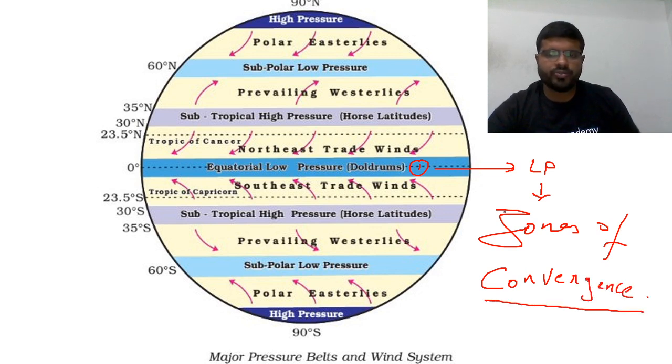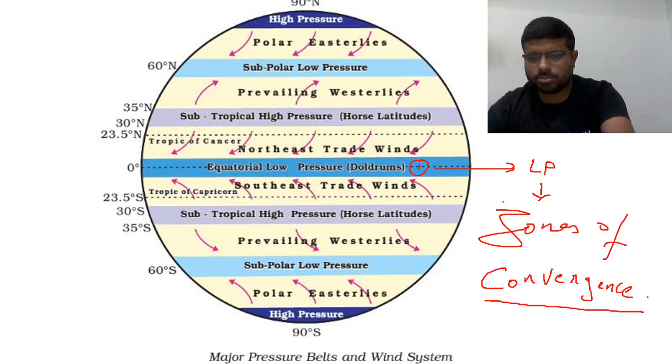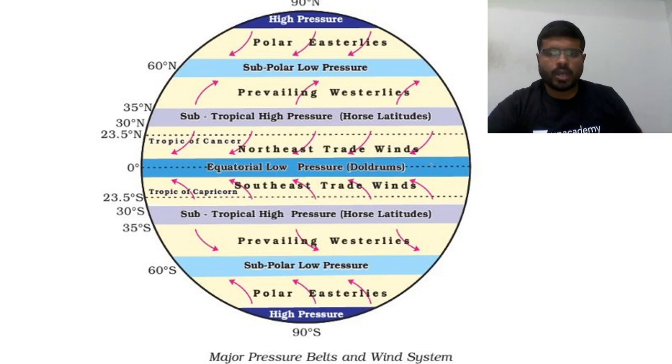Zones of convergence. Winds are converging towards it. So you can see from the northern hemisphere and the southern hemisphere, winds are moving towards it. That's why these are called zones of convergence. Now what happens to these winds? All the winds which are coming here, because of the high temperature, will rise. As you know, every air particle will expand as it heats up. As it expands, the wind becomes lighter.